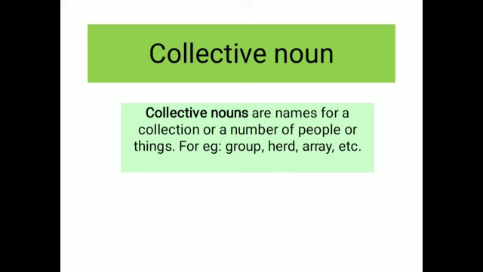Like we often say a team of players. What does it mean? A group of players playing together. So we take them in a collective group, a team of players. A swarm of bees means what? A group of bees going together. Okay? So when we call them collectively in a group, they come under collective noun.